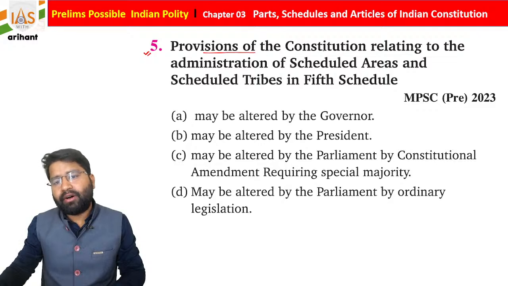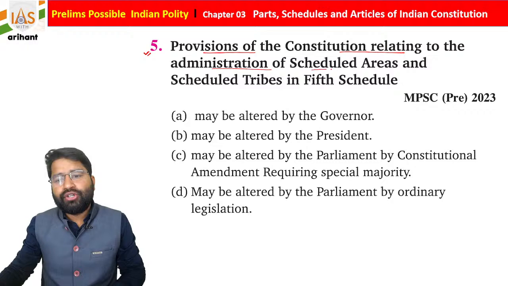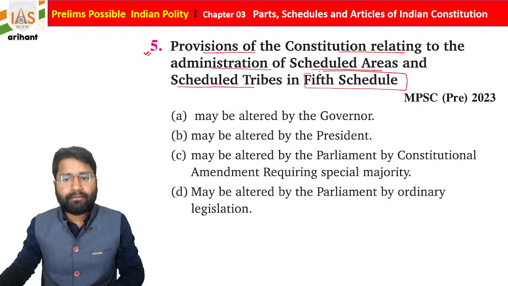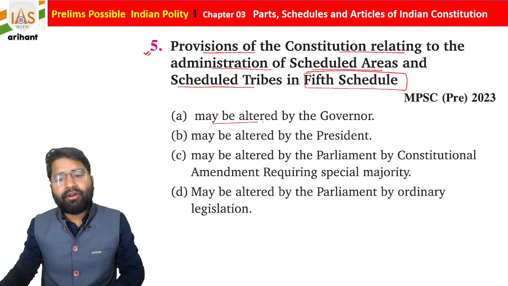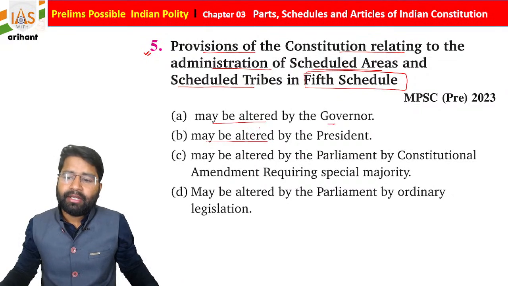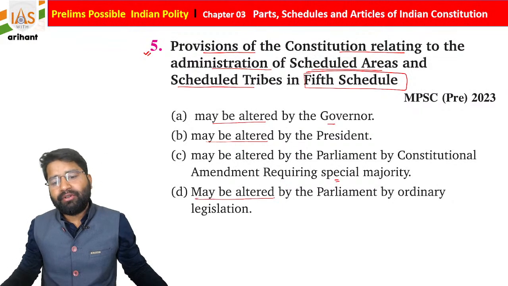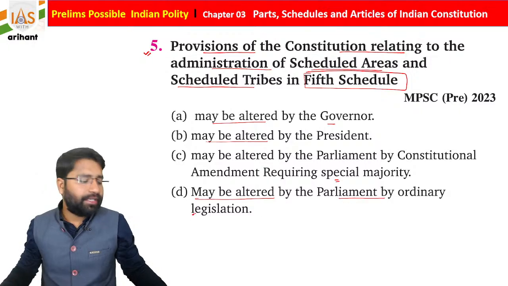Now we are moving towards the next question of this session, students. The provision of the Constitution relating to the administration of scheduled areas and scheduled tribes in the 5th Schedule, very important to understand, may be altered by the Governor, may be altered by the President, or may be altered by the Parliament by constitutional amendment requiring special majority, or may be altered by the Parliament by ordinary legislation.